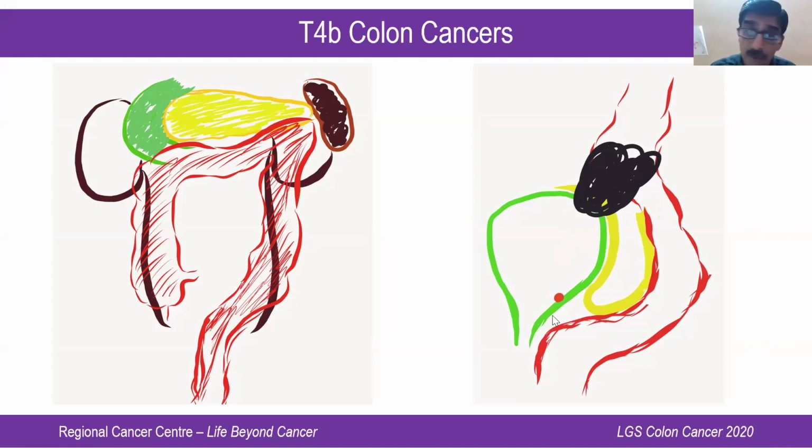But if the trigone area is involved, then you will have to go for a radical cystectomy along with your colonic resection. So the point is that sigmoid cancers most often don't involve the trigone area. They involve only the dome of the bladder. And in those situations, you will be able to get away with a partial cystectomy.